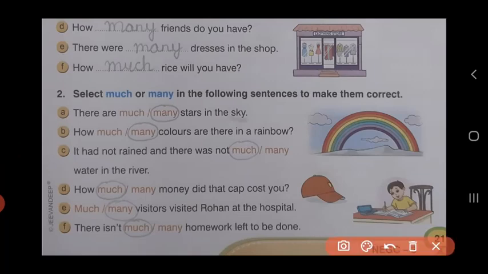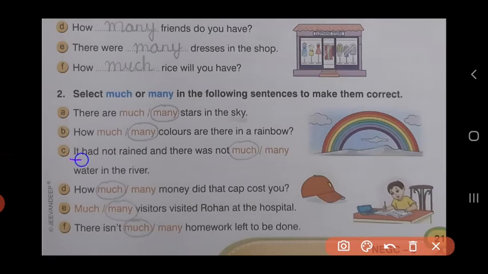B. How much or many colors are there in the rainbow? The colors of the rainbow can be counted. You know that there are 7 colors. So because colors of the rainbow is countable, we use the adjective many. How many colors are there in a rainbow?